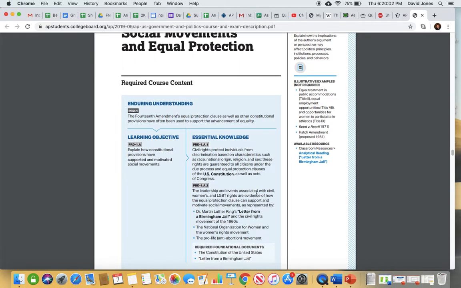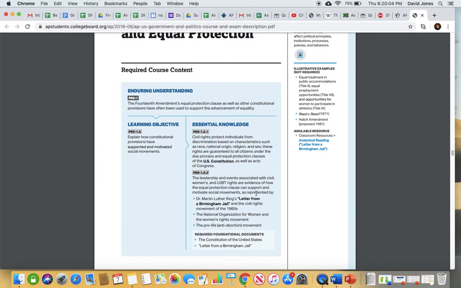3.10 talks about social movements and equal protection. This is where we work in Letter from Birmingham Jail. So I had you read that. You answered some questions about that. You should know that document. Anything, particularly if you get an argumentative essay, talks about anything related to civil rights and civil liberties. This is where you can work in Letter from Birmingham Jail. You can work in any of our cases that talked about civil rights and civil liberties, particularly as whatever they happen to be talking about. But if it's anything having to do with race, you can obviously work in that document.